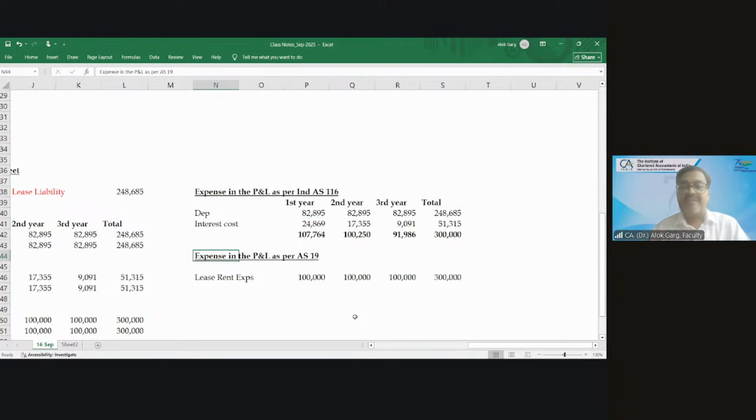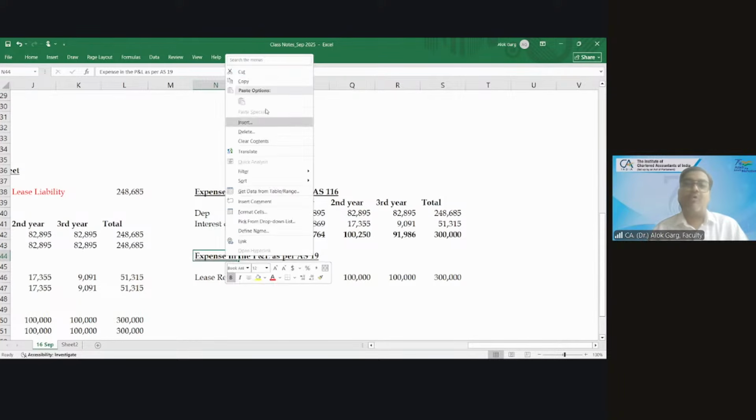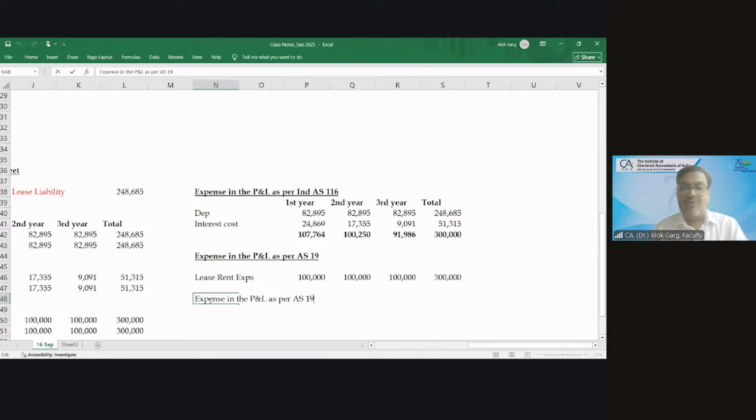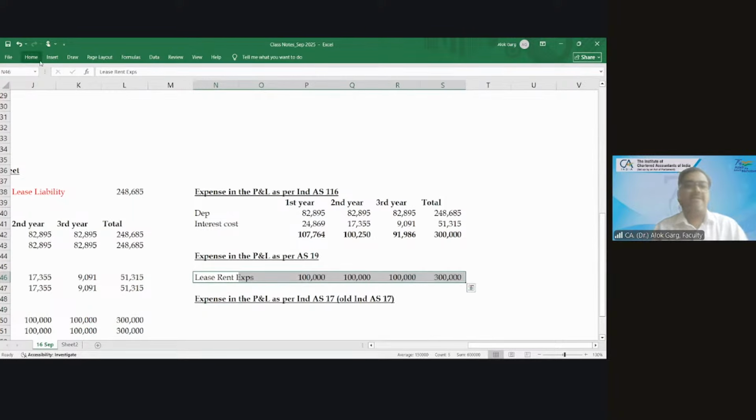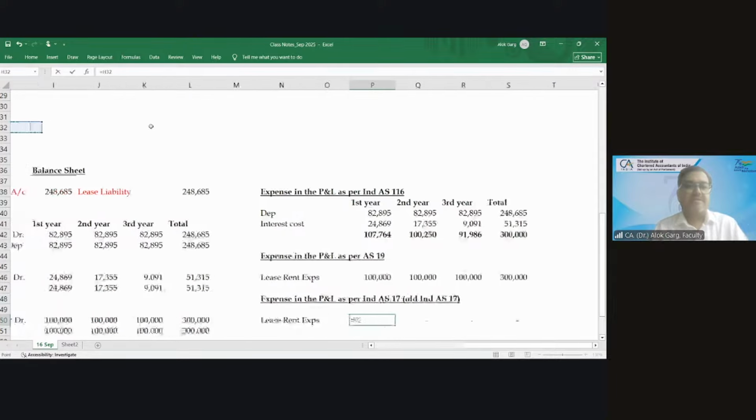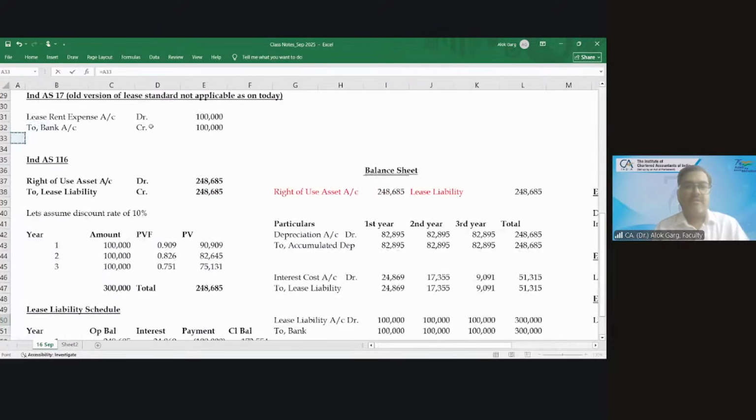Now, what is the expense in P&L as per Ind AS 17, old Ind AS? Sir, same as per AS 19. Same as per AS 19. Exactly. Same as per AS 19. Where is Ind AS 17?